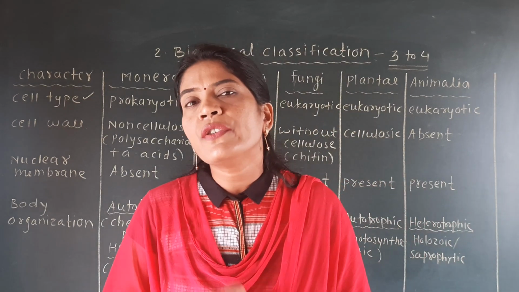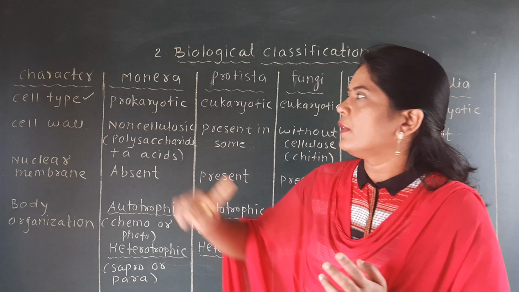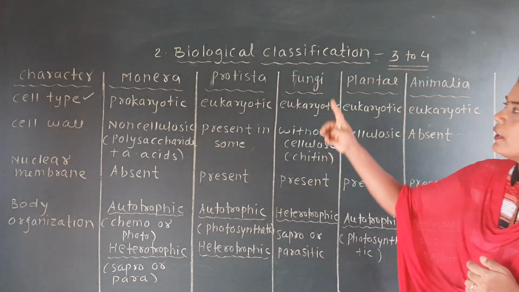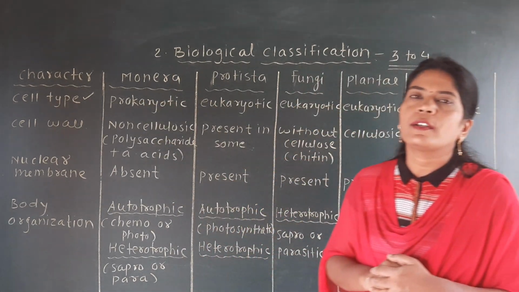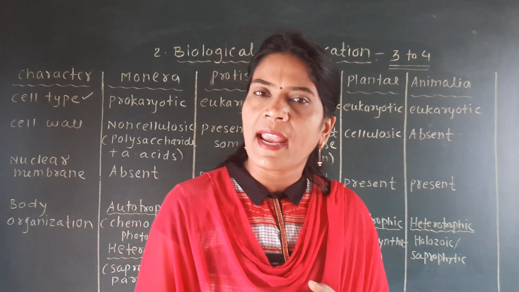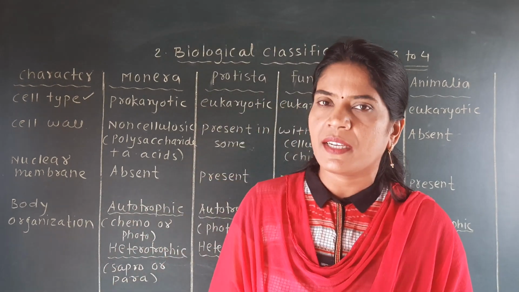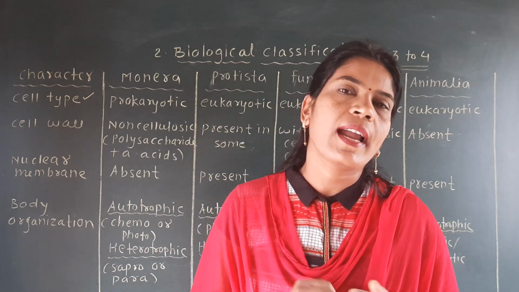But in which kingdoms is the cell wall present? Cell wall is present in the Monera, the fungi, and the Plantae. So you have to study like this: cell wall is absent in animals, absent in some protista, but present in Monera, fungi and Plantae.